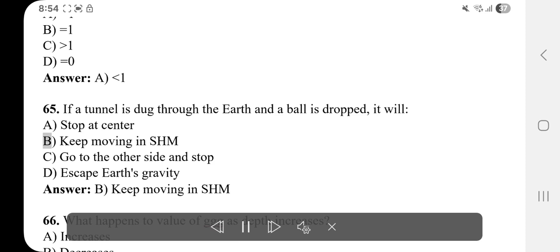65. If a tunnel is dug through the Earth and a ball is dropped, it will A. Stop at center. B. Keep moving in SHM. C. Go to the other side and stop. D. Escape Earth's gravity. Answer: B. Keep moving in SHM.